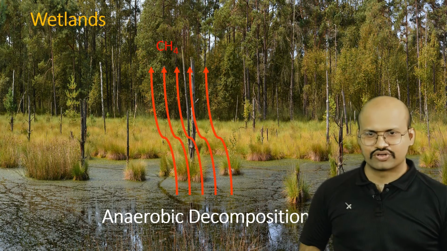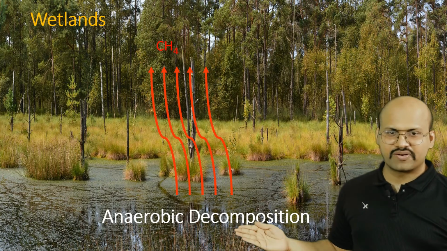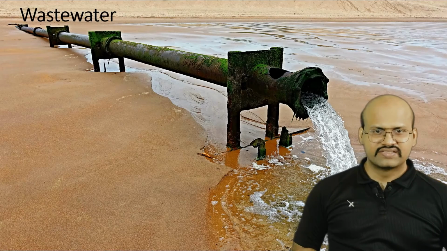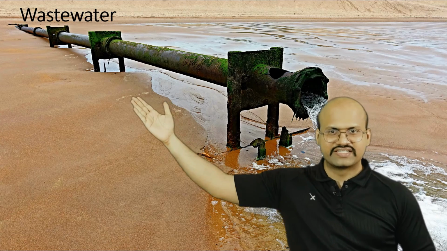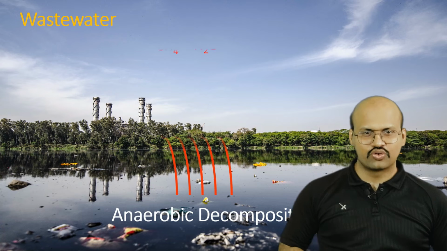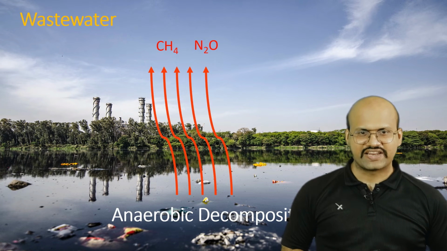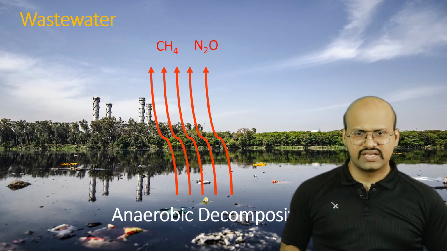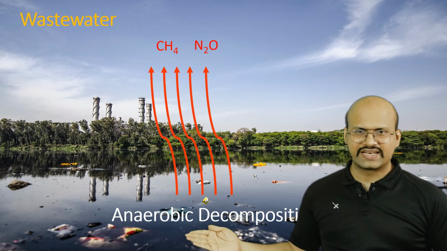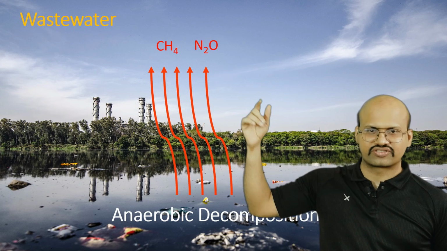When they are decomposed, again anaerobic decomposition occurs and methane is released in the atmosphere. Similarly, when wastewater is released to the rivers or oceans, it includes a lot of biomass which it carries from the cities. This biomass or organic matter, when decomposed, again releases methane as well as nitrous oxide to the atmosphere.